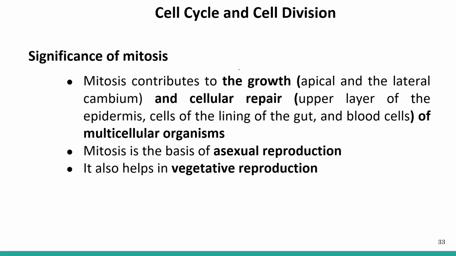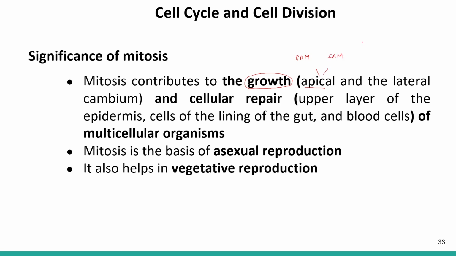Now let's talk about the significance of mitosis. First importance of mitosis is that it contributes to the growth of the organism. And how it contributes? We know that the meristematic cells are present in the apical meristem. Apical meristems are of two types: first is the root apical meristem, and then we have the shoot apical meristem.